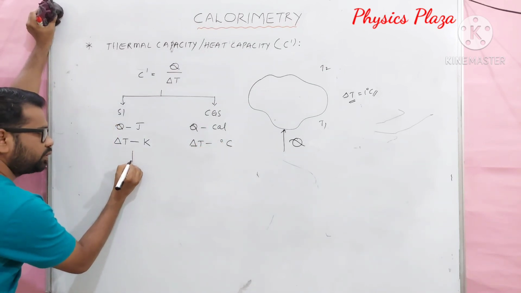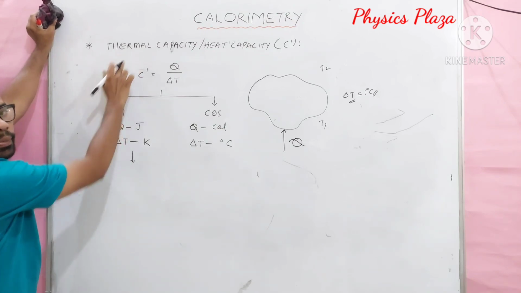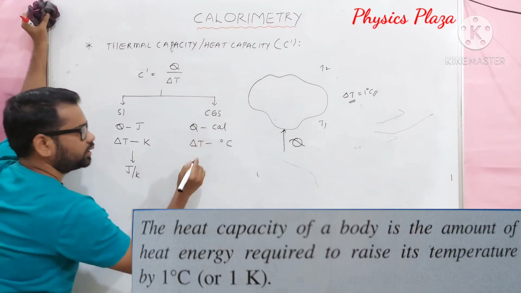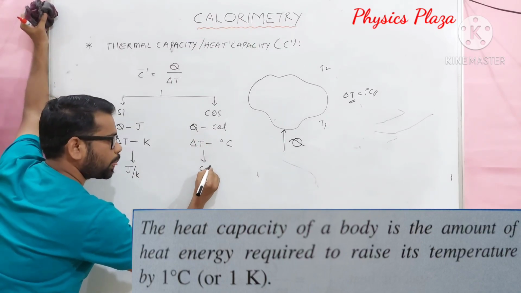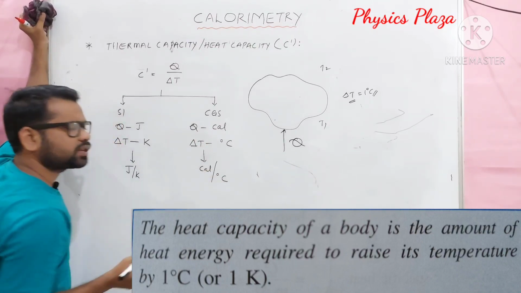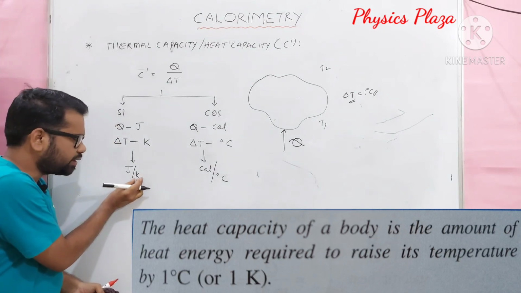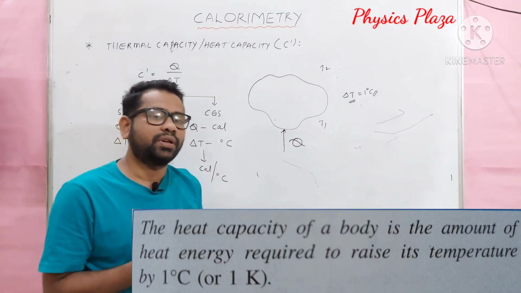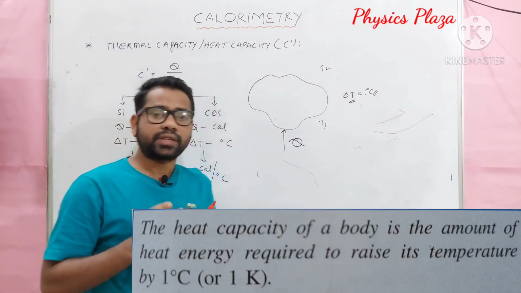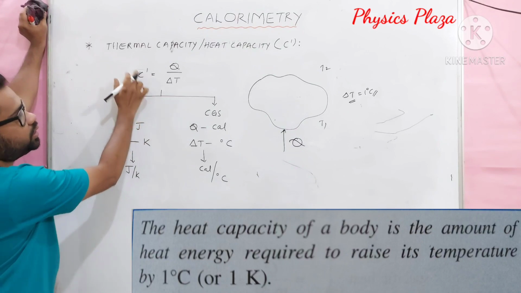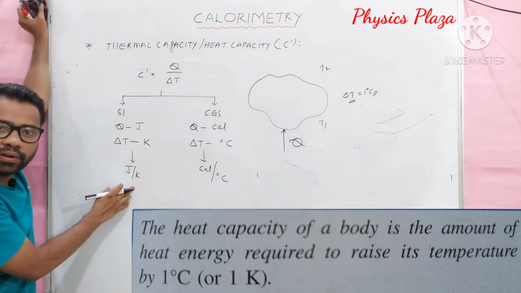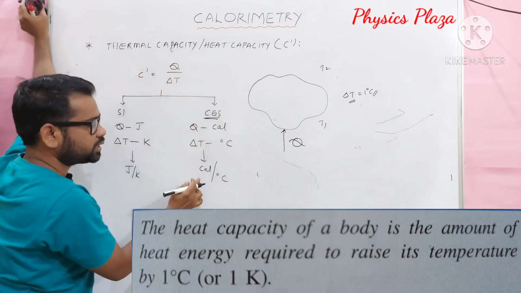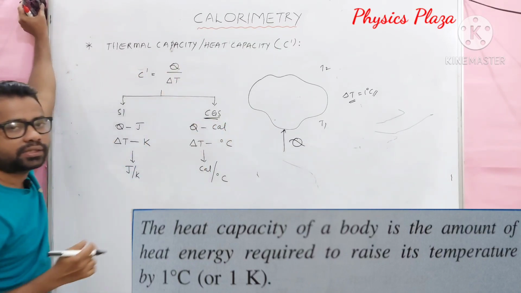Children, from this we can write the SI unit of thermal capacity, that is joule per Kelvin, and here it is calorie per degree Celsius. Of course, dear children, in place of Kelvin you can write degree Celsius, because the change in temperature is the same in the Celsius scale and the Kelvin scale. The SI unit of thermal capacity is joule per Kelvin, whereas the CGS unit is calorie per degree Celsius. It's very important.